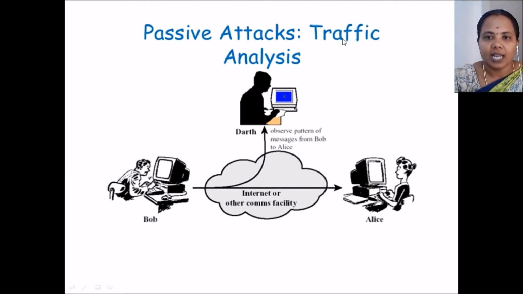Okay, the next type is traffic analysis. In traffic analysis, the third party can observe the content but can't change anything. So the basic thing about passive attacks is that we can see the information from the system, but we can't change the system resources. In traffic analysis also, Bob is sending data to Alice, but the third party is just observing the patterns of the messages that Bob transfers to Alice. Here we can see the pattern only while the data is transferred.